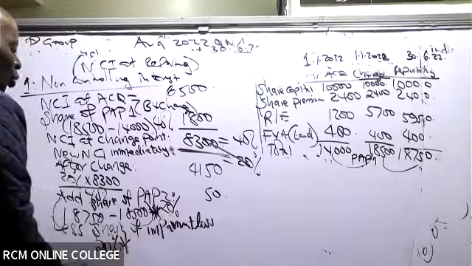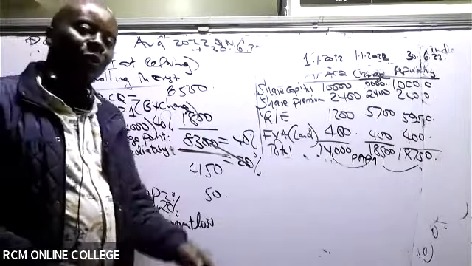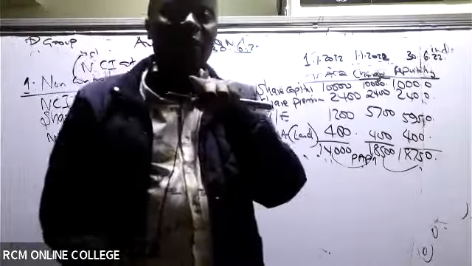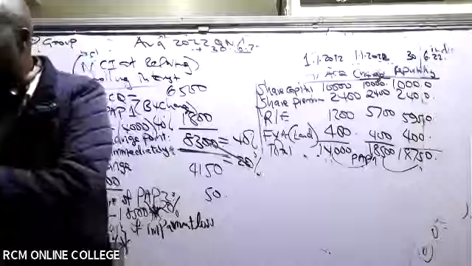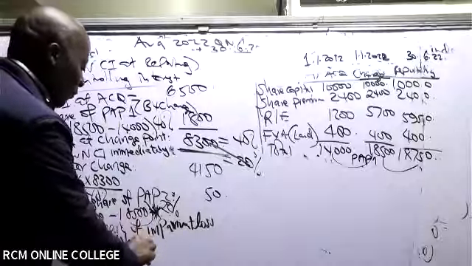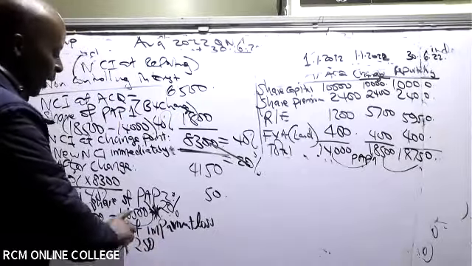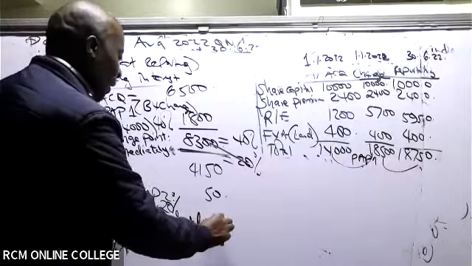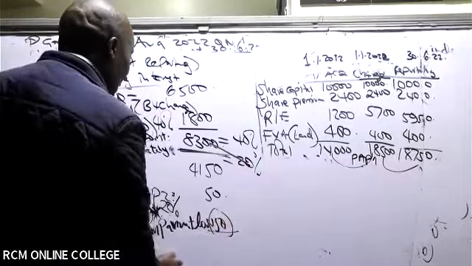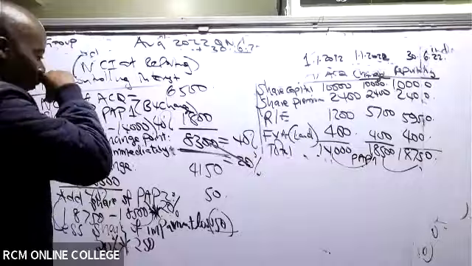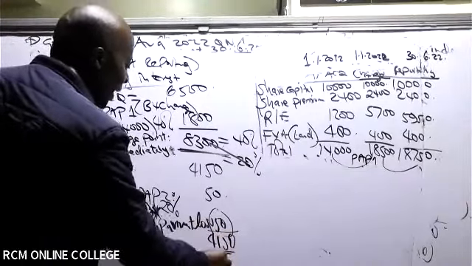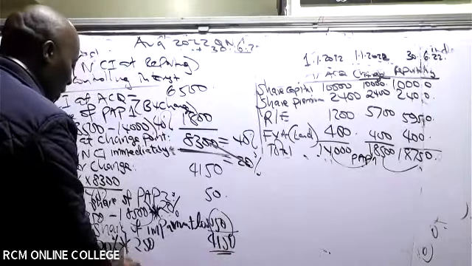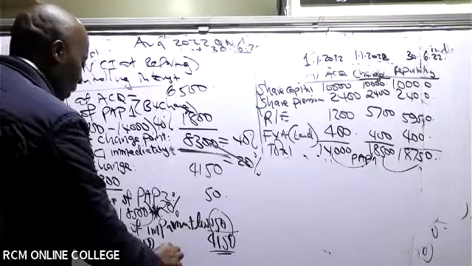20%. What was the total impairment loss? Is there somebody who is able to remember from the goodwill figure what the impairment loss was? 250. Thank you very much. So 20% times 250 will give me 50. So meaning that NCI at reporting will be 4150.